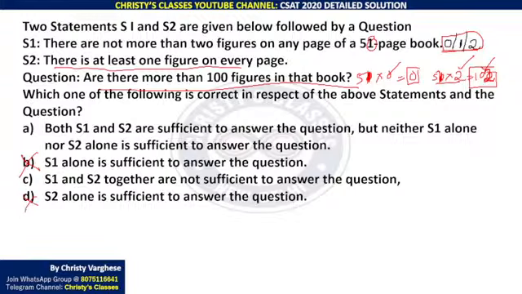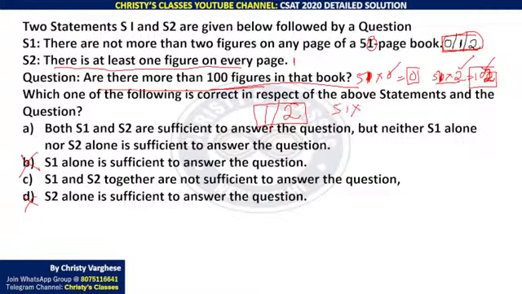S1 and S2, let us see. Is S1 and S2 enough or not? S2 says at least one figure, that means one or more. And if you use S1 also, we know one or more but not more than 2. That means S1 and S2 together, it will be one figure on a page or two figures on a page. This is the only possibility. In that case, can you confirm whether there are more than 100 or less than 100 figures in the book? No, that is still a variable answer.